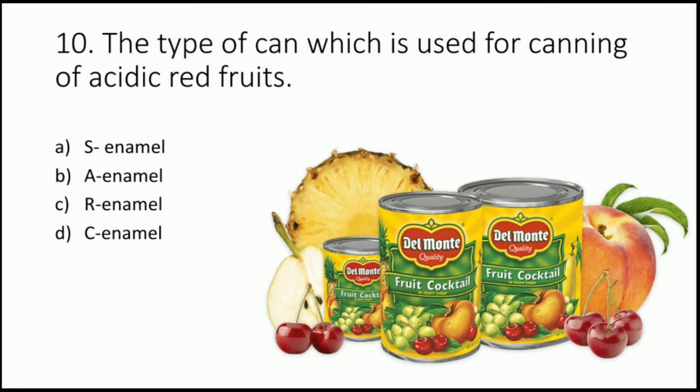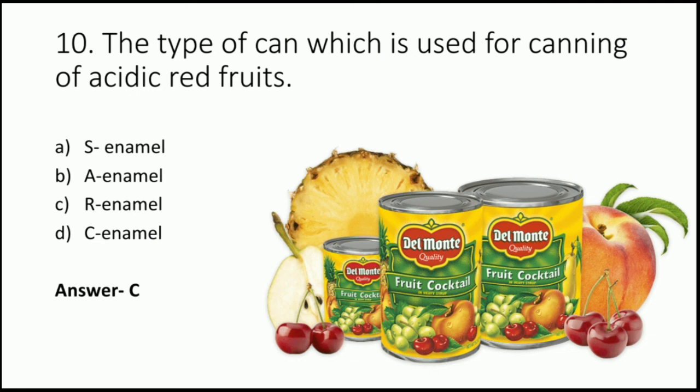So for lacquering, there are two types of lacquering which we use. One is acid resistant and the other one is sulfur resistant. So the acid resistant cans are known as R enamel cans, and the sulfur resistant cans are known as C enamel cans. So the acid resistant cans are used for the foods or the fruits and vegetables which are highly acidic. So for the red acidic food, we will use R enamel can, while for the alkaline foods, for example peas, corns, beans, which are non-acidic, we use sulfur resistant cans which are known as C enamel cans. So therefore the answer to this question is R enamel cans.